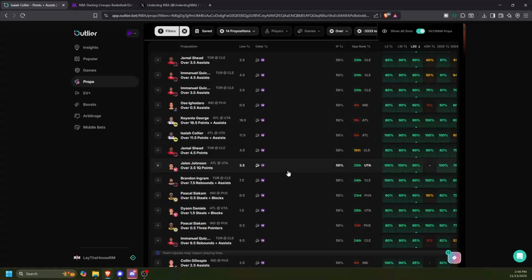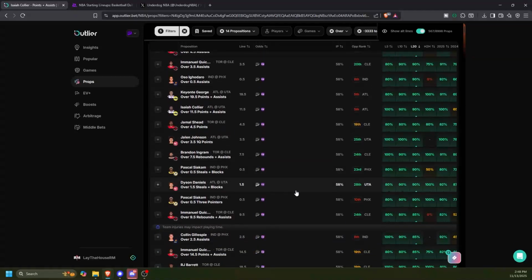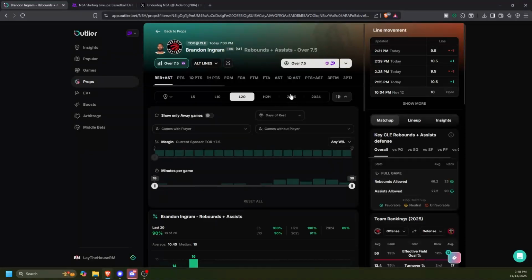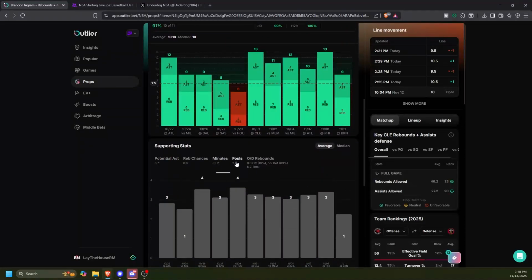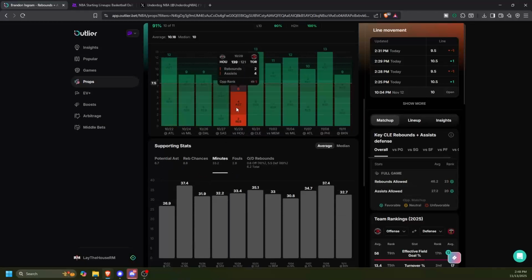Let's keep scrolling here. I'll try to find one more for you guys, and then I'll get out of here. Brandon Ingram, obviously new team this year. He's gone over in 10 out of 11 games. The one game he didn't go over, doesn't really look like it was because of any reason other than just him not getting what he needed, which happens.